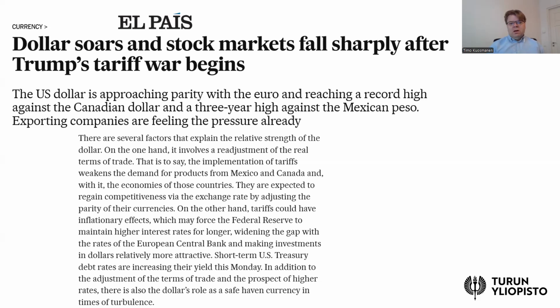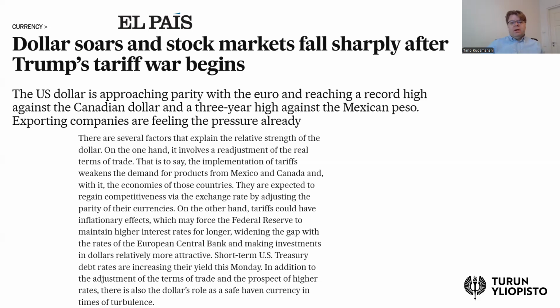But already the tariffs on Mexico and Canada will also influence the currency exchange rate between the euro and the US dollar, because tariffs increase the inflationary pressures in the US, and that will then influence the central banks' interest rates in the USA and Europe. This is something that we discussed in one of the previous videos, how central banks' interest rates also affect the currency exchange rate.